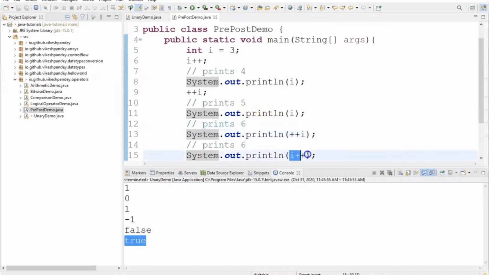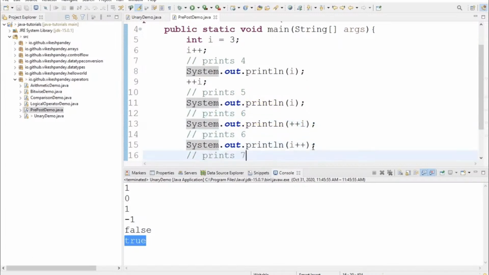But if I try to do this, now I'm saying first assign the value of i and then increment it. So i at this line is still 6, because i has already been assigned 6. As the post-increment says, if you put ++ after the variable, it means you are first assigning the value and then incrementing it. So anything which happens after line 15, the value of i will be 7.